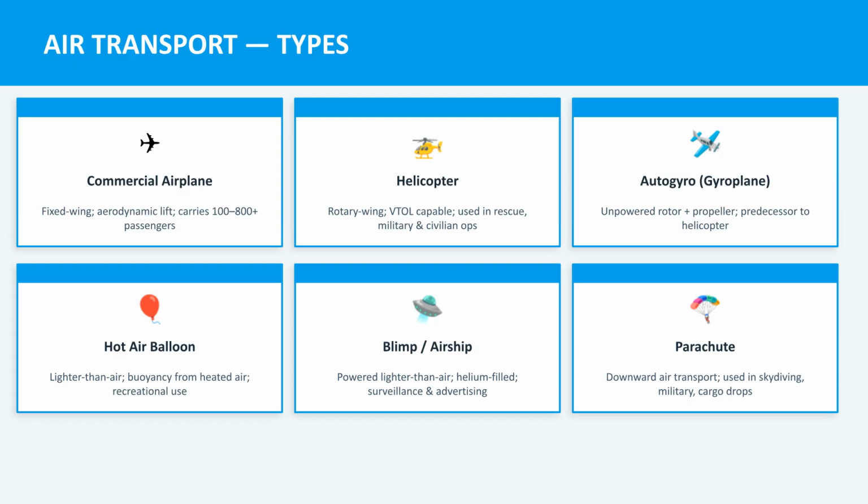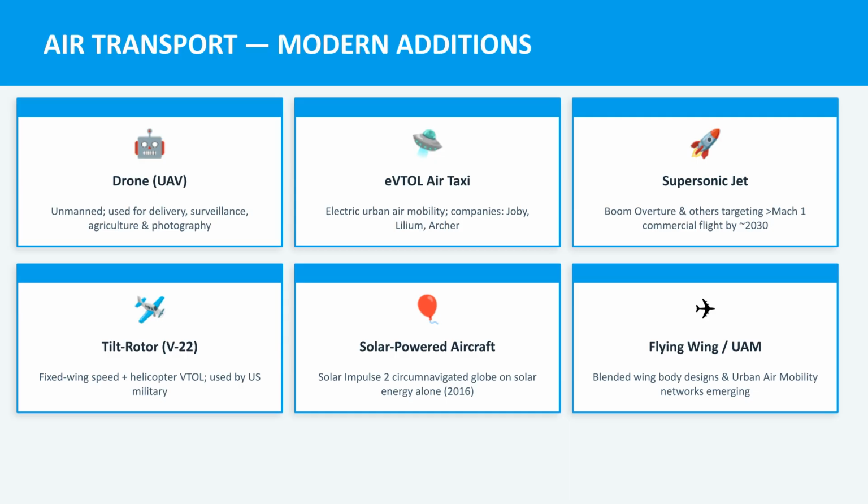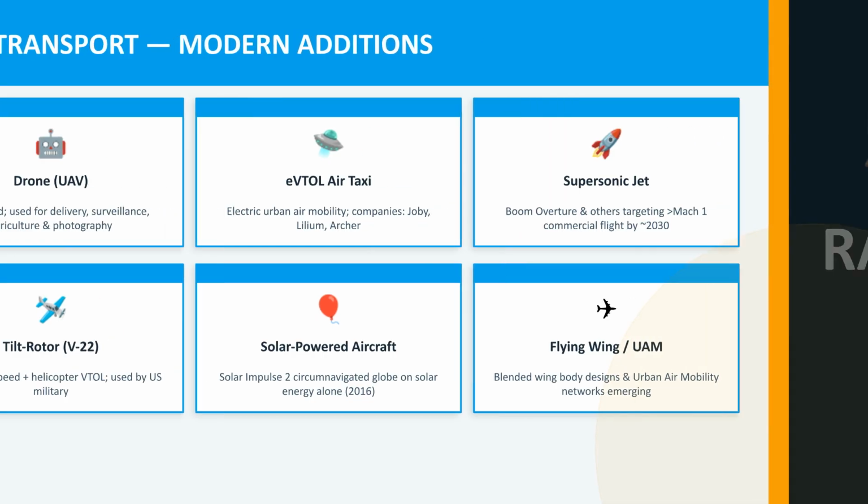The types of air transport are varied, including commercial airplanes, helicopters, autogyros, and hot air balloons. They fulfill roles ranging from mass passenger travel to rescue and recreational use. Modern additions to air transport include drones for delivery and surveillance, eVTOL air taxis for urban mobility, and supersonic jets aiming for commercial flight beyond Mach 1.